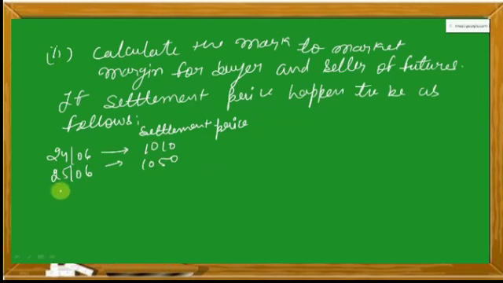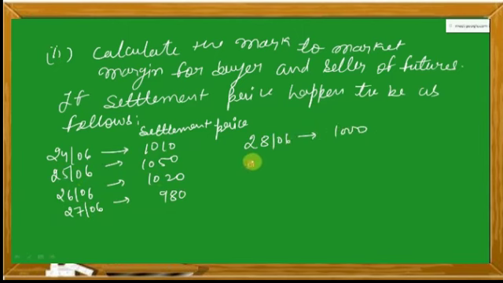For 26th of June it is 1020. For 27th of June it is 980. For 28th of June it is 1000, and let's suppose for 30th of June it is 970.